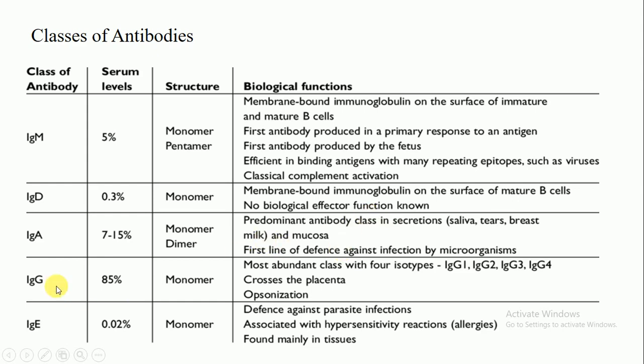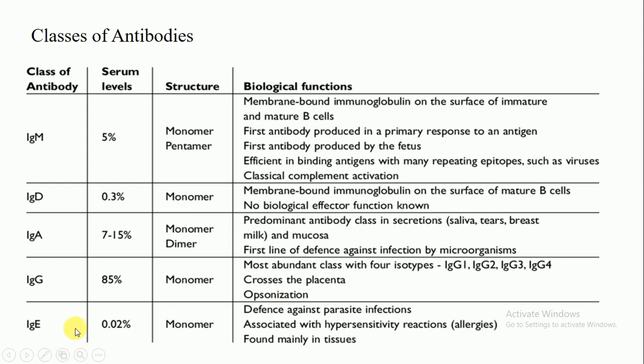The IgG antibody is the most abundant class, with 4 isotypes: IgG1, IgG2, IgG3, and IgG4. IgG antibody has the capability to cross the placenta, and it is also responsible for opsonization, a phenomenon I will discuss in my next lectures.